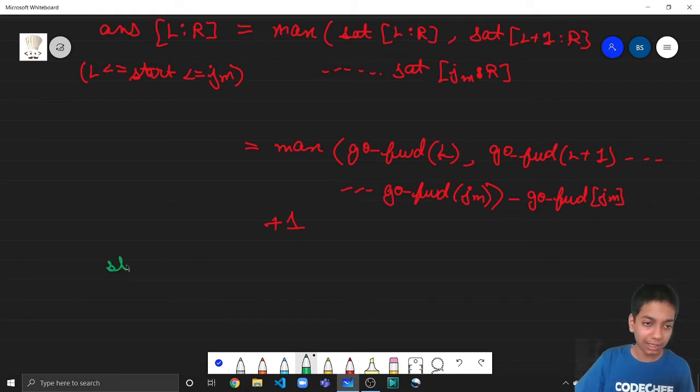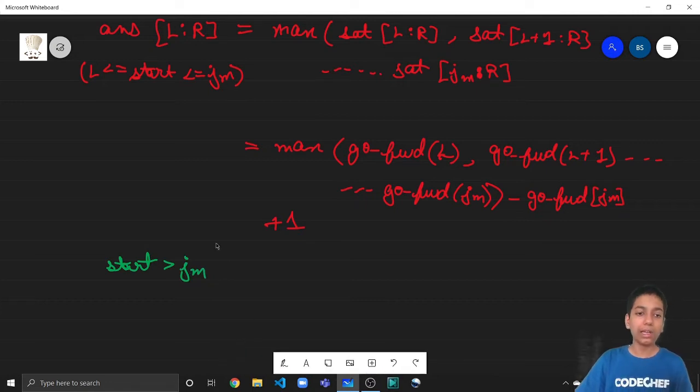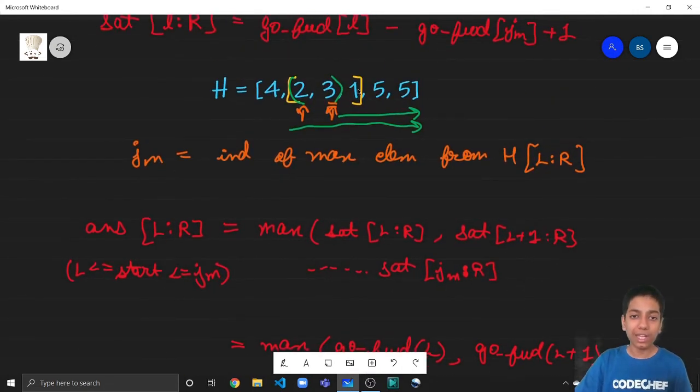What if we take the start to be greater than JM? Till now we were starting from something less than JM, and that's why we were able to subtract this range, right? If we start from the left of JM, then only we can subtract this small range of JM. We can only subtract a small part from a larger part. But what if we start from something on the right of JM, so from JM plus 1 to R? Then we cannot subtract go forward of JM, right? So the go forward array does not work now.